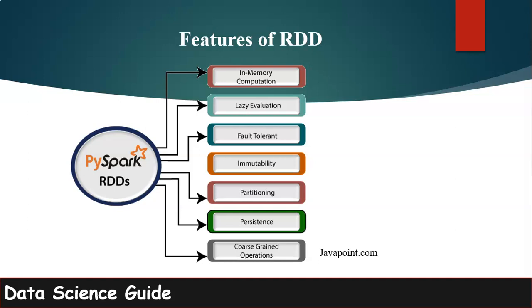The other feature here is persistence. Persistence means an optimization technique where we can save the result of RDD evaluation. It stores the intermediate result so that we can use it further if required. And the last feature here is coarse-grained operation. Coarse-grained operation means that we can transform the whole dataset, but not individual elements of the dataset. On the other hand, fine-grained means we can transform individual elements of the dataset.